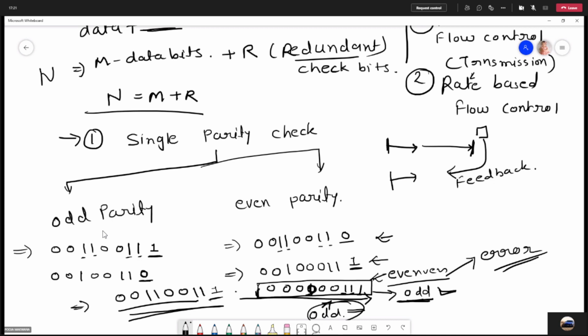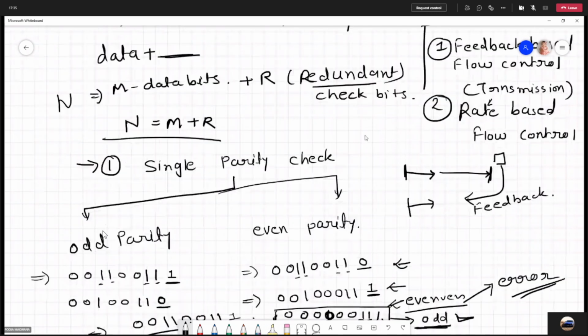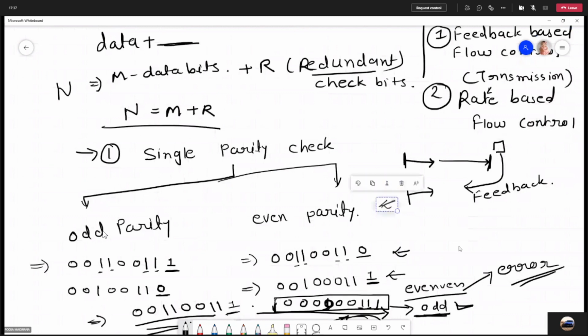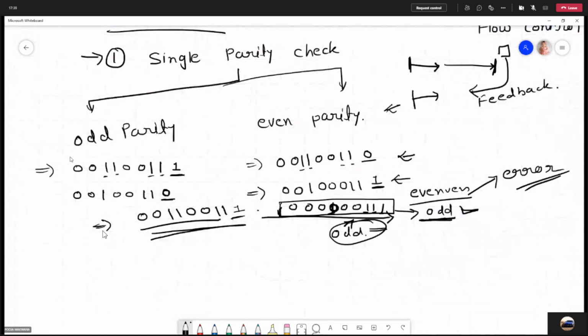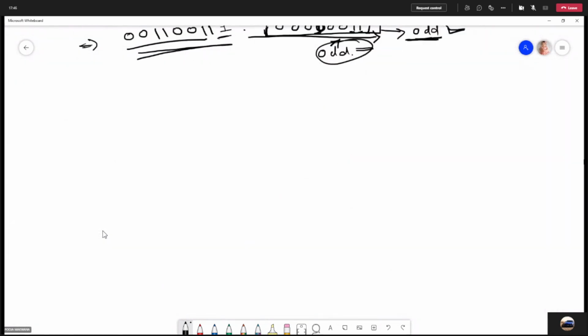Is it clear? Is it clear up to this point? In error control, we have discussed acknowledgement, timer, sequence number, and then in error detection techniques, we have discussed single parity check, and in this we have discussed odd parity and even parity. Is it clear up to this point? Yes or no? Yes, ma'am. Okay.